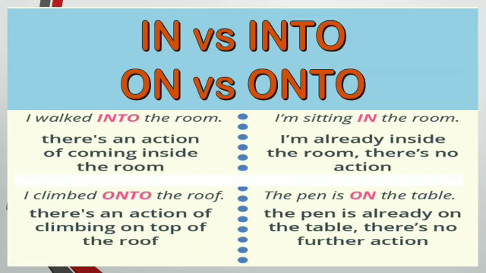In these two sentences, some action is being done, something is happening at the moment while I am speaking. There is an action of coming inside the room, so some movement is happening. The person is doing some movement. I walked into the room and I climbed onto the roof, an action of climbing to the top of the roof.